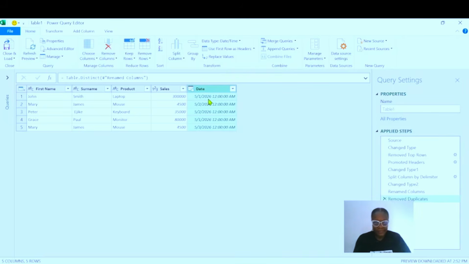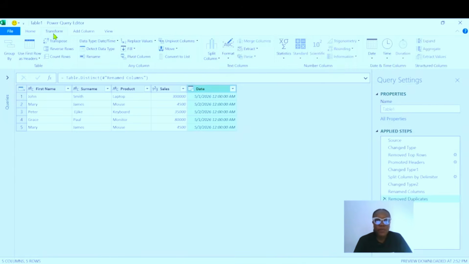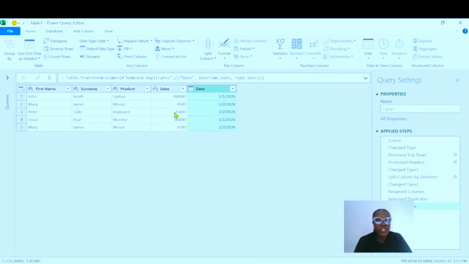For the date, we don't need the time, we just need the date. So what we need to do is go to Transform, go to the date tab and say date only. We select date only and we have just the date.